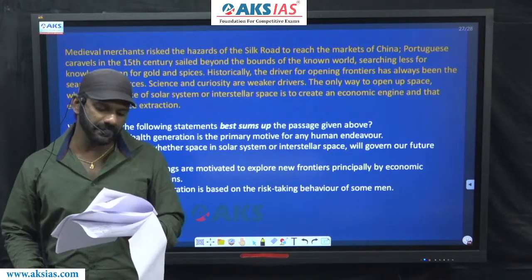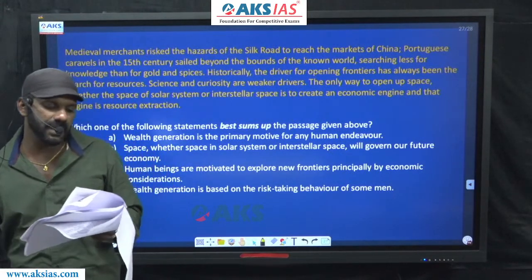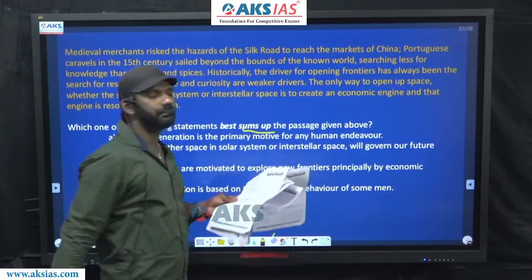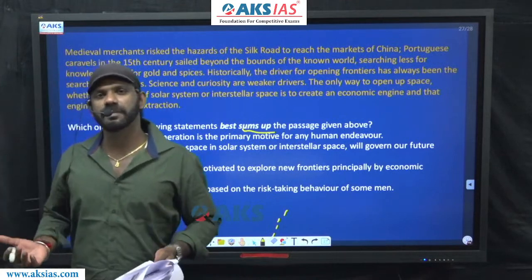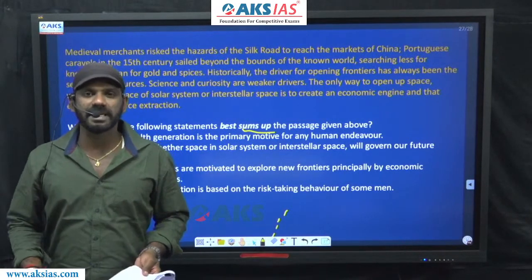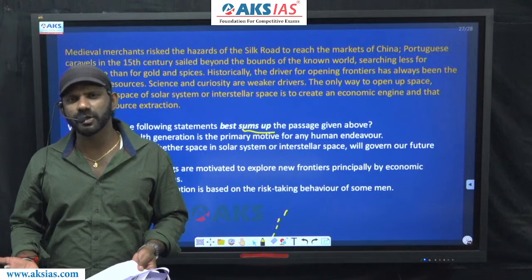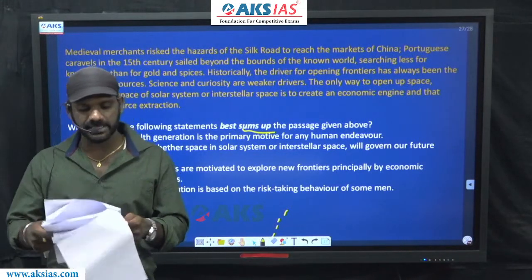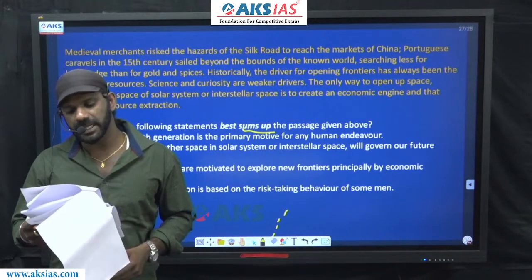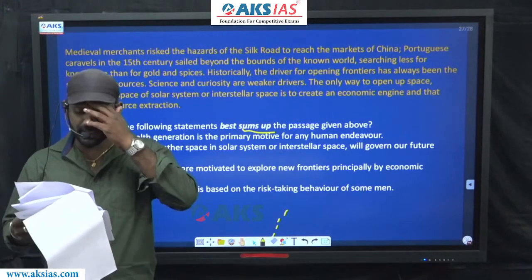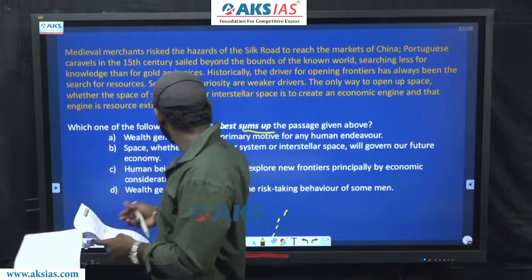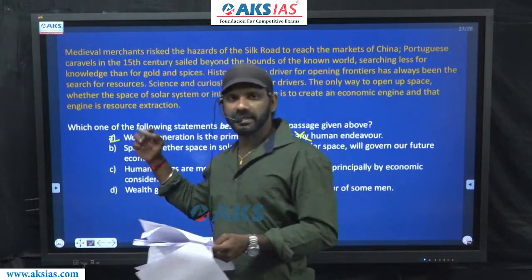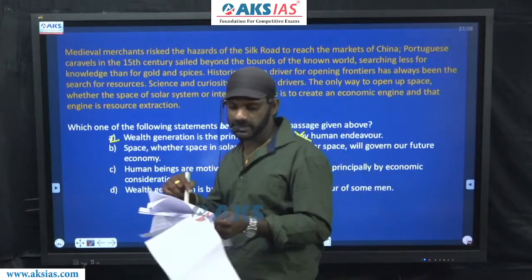Which of the following best sums up the passage given above? This is also a main idea question. Summary of the passage, theme of the passage, essence of the passage, title of the passage, all these mean the same. Come to the options. A says, wealth generation is a primary motive for any human endeavor. This should not be agreed to. It's too general, in fact, and this is not the idea being described.